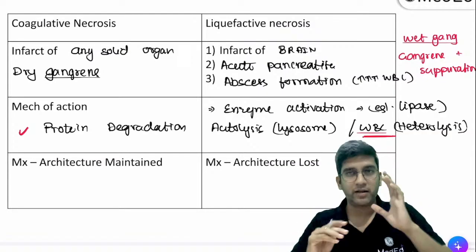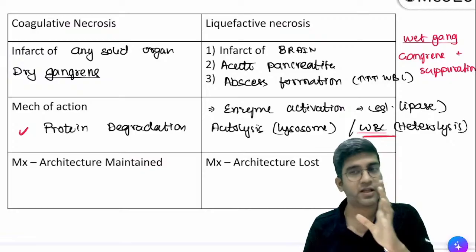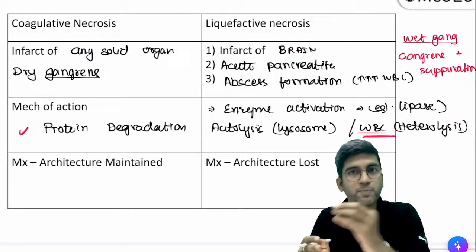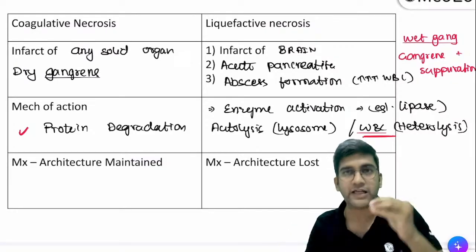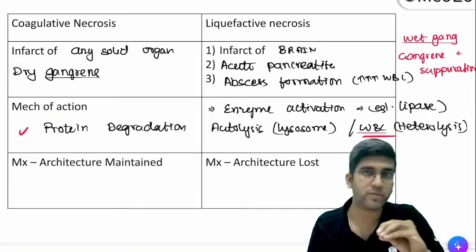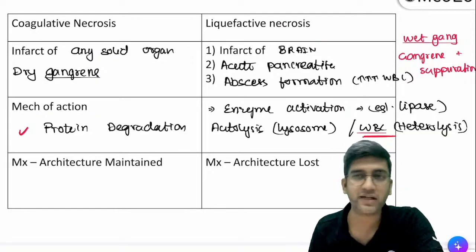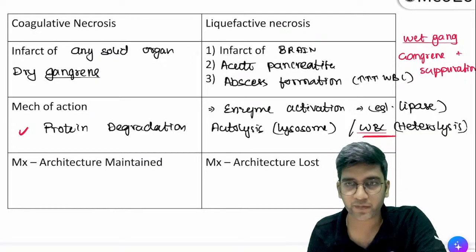No, Lakshman. Gangrene means loss of blood supply. If it is gangrene plus pus formation, I call it wet gangrene. Only pure gangrene, no pus formation, I call it dry gangrene. That's the difference between dry and wet gangrene. Clear?